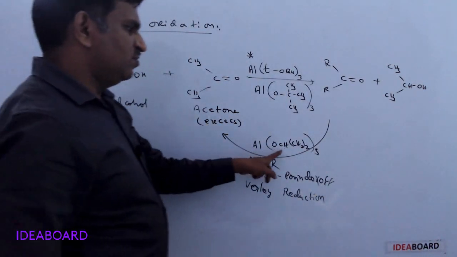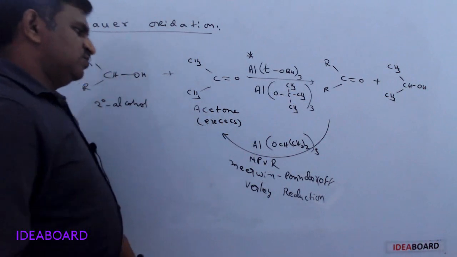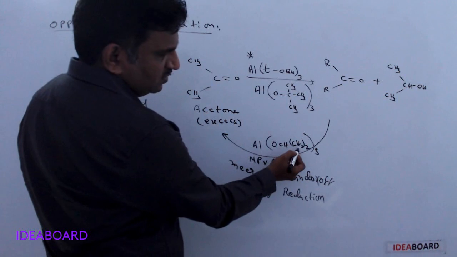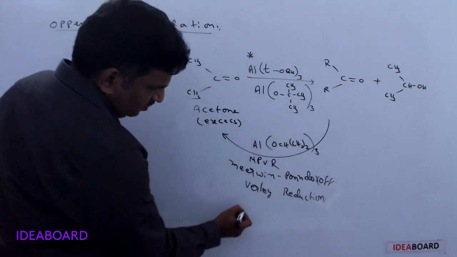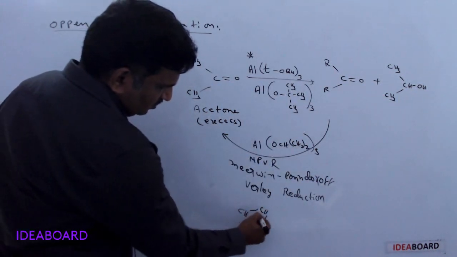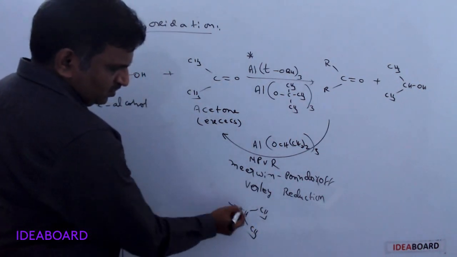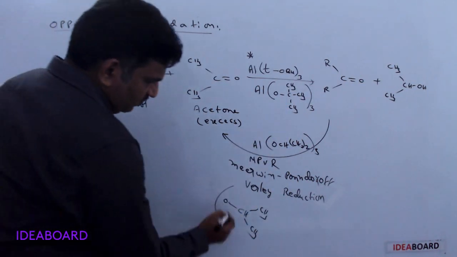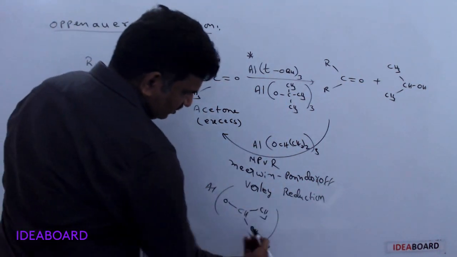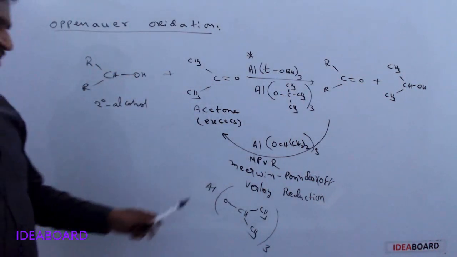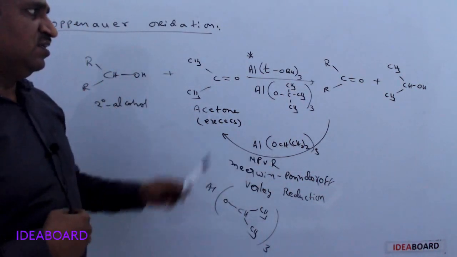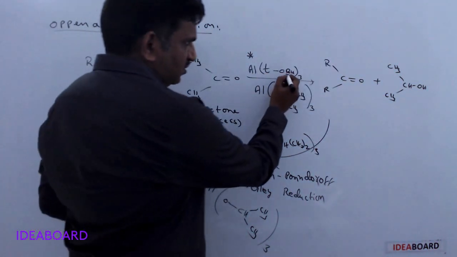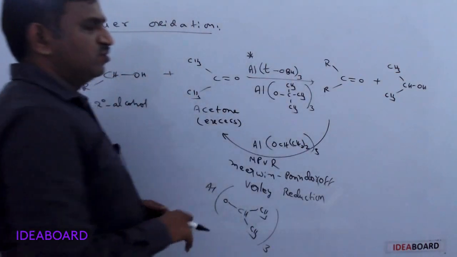This is called as aluminum isopropoxide. So in the presence of aluminum isopropoxide, this is isopropyl group. CH is CH3 taken twice. So I am writing CH and CH3 and CH3, and then when oxygen is there, it is called as isopropoxide group. And for aluminum we are taking, so the valency becomes 3. So aluminum isopropoxide is the reagent here, and for the Oppenauer oxidation, aluminum tertiary butoxide is the reagent. This is aluminum tertiary butoxide.